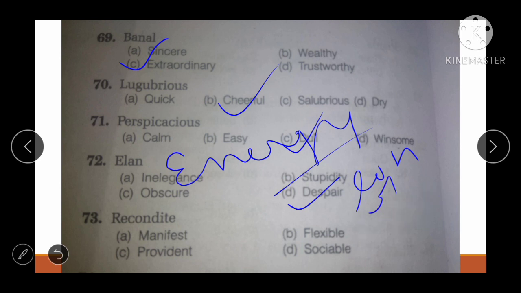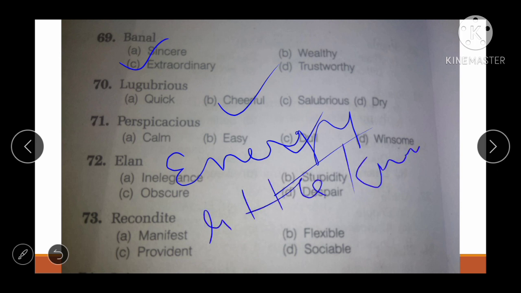Okay, next one is recondite. What does it mean? Little known or understood by the people. If something is little known or understood by the people, it is known as recondite.